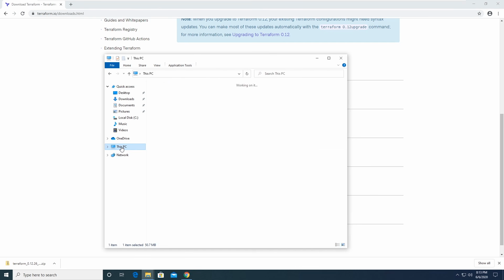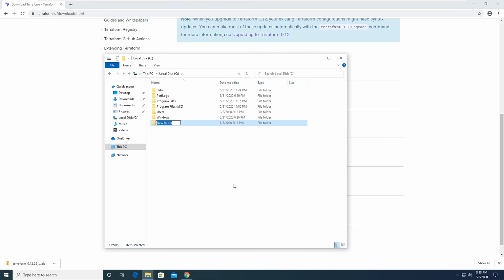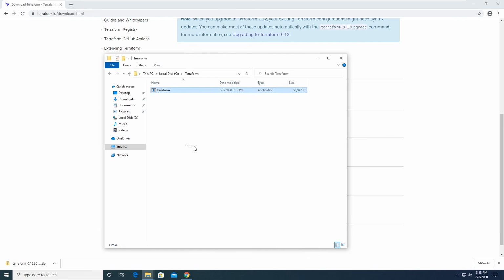So what I'm going to do is I'm going to go to my PC and I'm going to go into my C drive and I'm just going to make a new folder here because that's where I want to keep it. And I'm just going to call this directory Terraform. Doesn't really matter what you call it. And I'm just going to paste in that executable file. Okay. And like I said before, the location doesn't matter. The only thing that matters is you remember this exact path to this file. And so to actually get this exact path, go up to this search bar right here. Well, actually, this is the address bar, whatever this is, and just click. And you'll see that it'll transform it to the exact path. So I'm just going to highlight that, copy it.